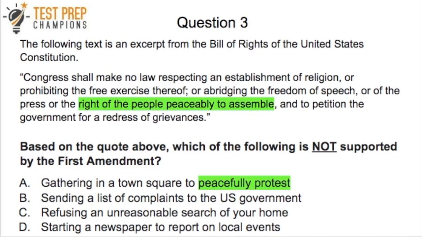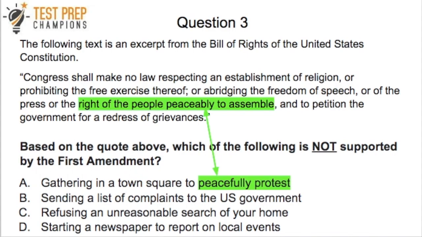Okay, so let's go through this here. So for this question, the first thing I want you to notice is that it's asking which of the following is not supported. Sometimes on the stress of a test, when the time's ticking down, people will kind of miss keywords like not, and so they'll try to answer which of the following is supported, which would be incorrect. So just a reminder to always carefully read questions before you jump in. And A, what about A? Well, what I want you to see here with A is that we can kind of look for keywords like the word peace that show up in the answer and kind of find that in the passage here.